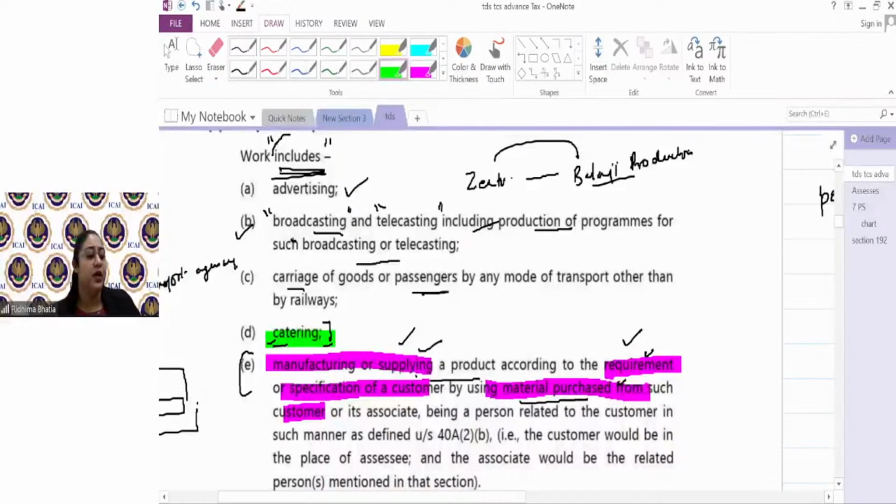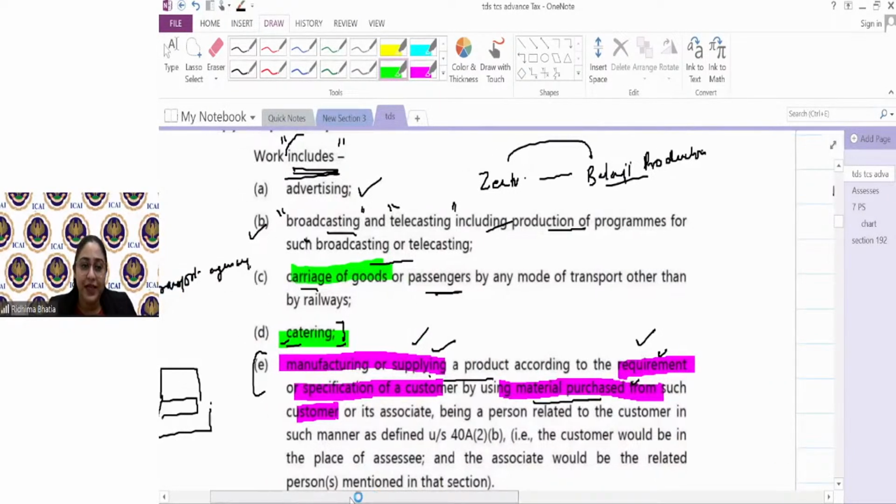But at the same time, if I got the catering services done for an event in office, 194C would be attracted? Yes, it would be attracted. Similarly, I'm shifting my house and I'm moving goods from one place to another. I will not deduct TDS under 194C because the purpose is personal. But again, if I'm moving goods from one place to another or from buyer to seller or seller to buyer, I will deduct 194C because that is business purpose.